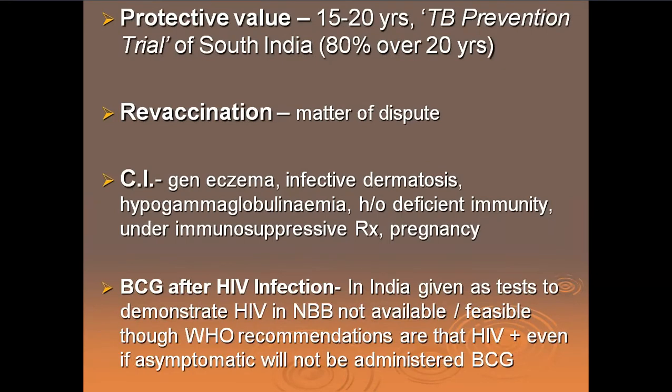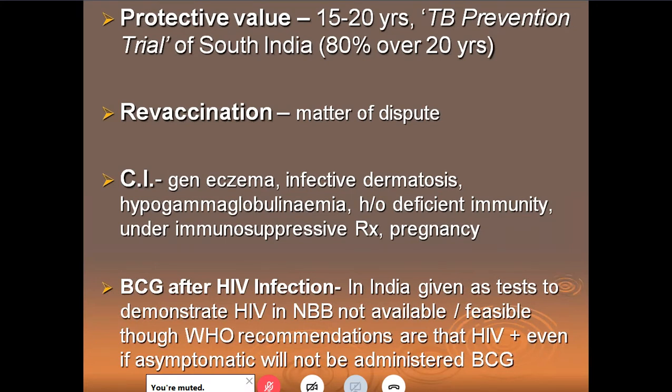The protective value of the BCG vaccination is a little doubtful. There was a study called the South Indian trial, which was carried out for about 20 years, and they found that the protective value of BCG vaccine is for 15 to 20 years. So therefore, our authorities think it is worth taking a BCG vaccine because at least for 20 odd years we are protected.